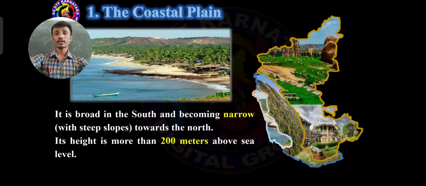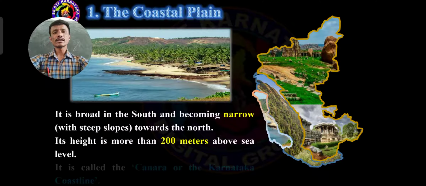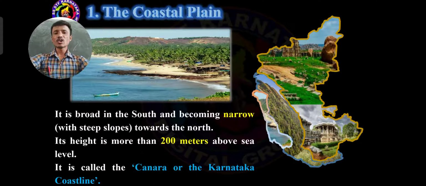That is the main reason. The height is more than 200 meters above the sea level. So it is called the Kenara or the Karnataka coastal line. Here Karnataka coastal line consists of two important names. Kenara means the same, Karnataka coastal line means the same.